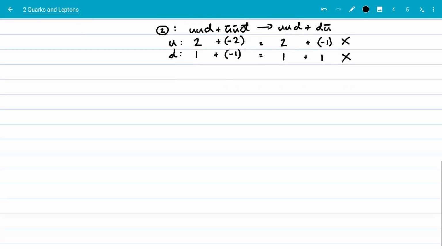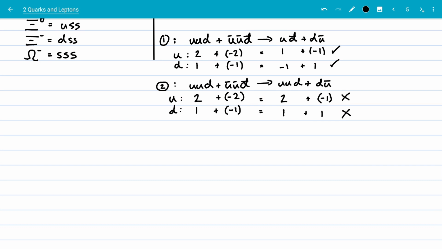Now, what about interactions that involve the weak nuclear force? Well, let's take an interaction that we know is observed because we've seen it in a previous session, the beta decay.